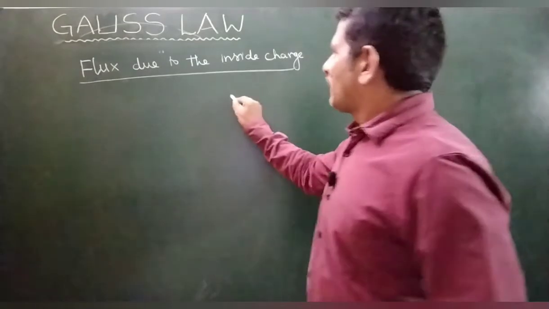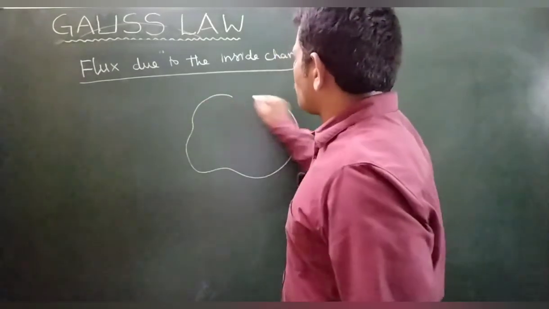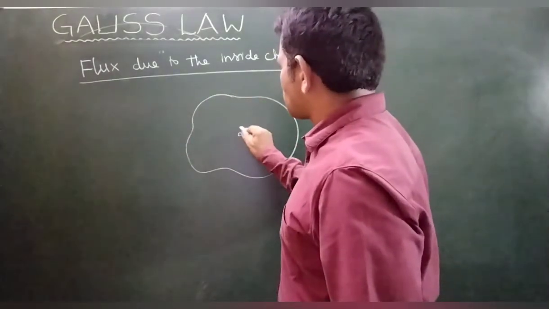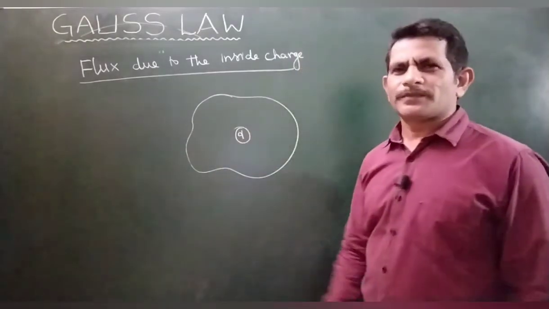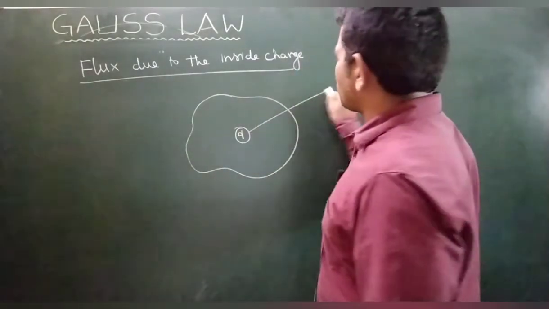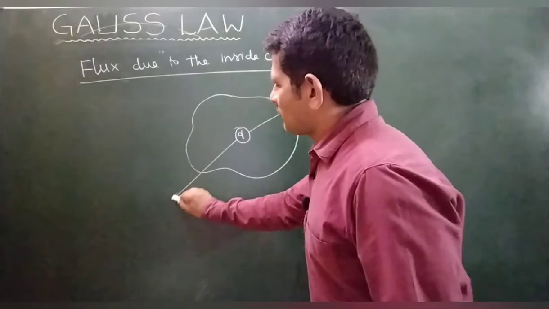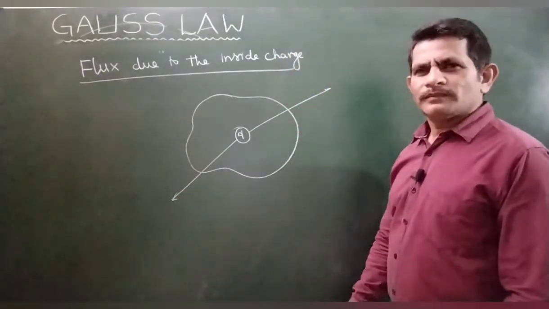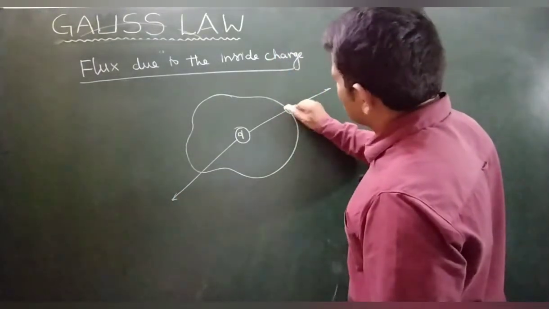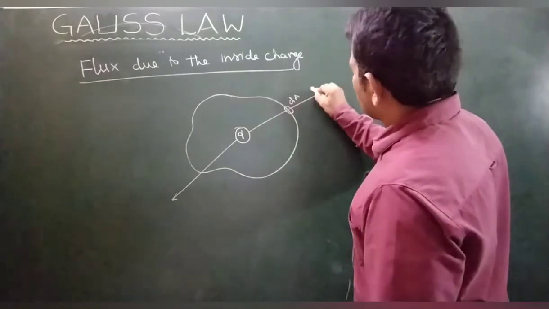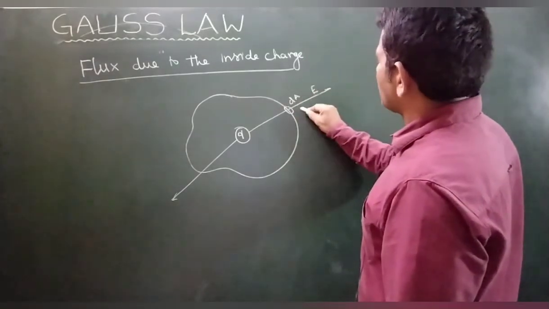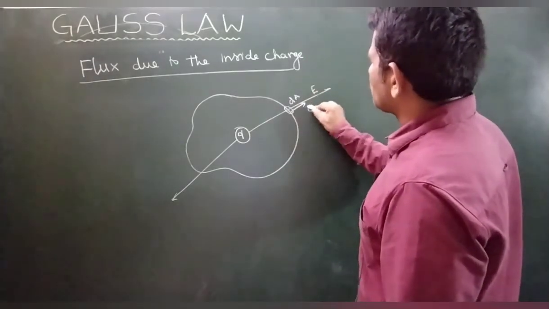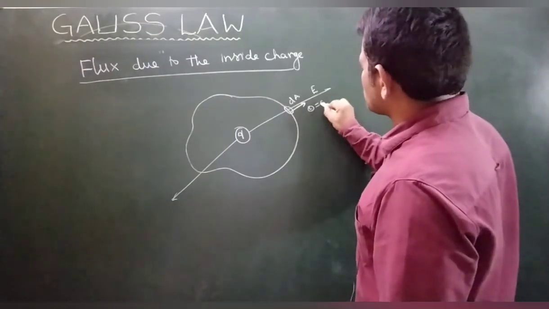Now, having discussed that flux due to an external charge is 0, think about this closed boundary in which there is one charge. It creates an electric field in all directions. Take one small elemental area dA, electric field E, angle between them theta equal to 0 degrees.